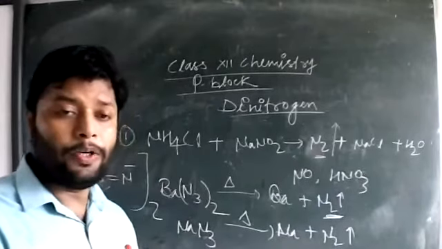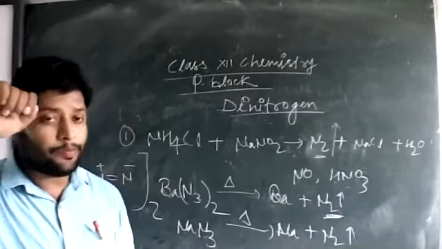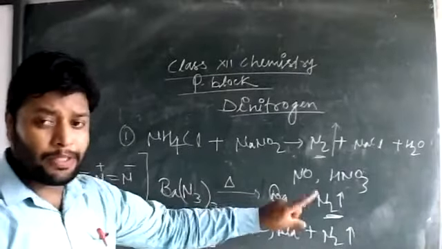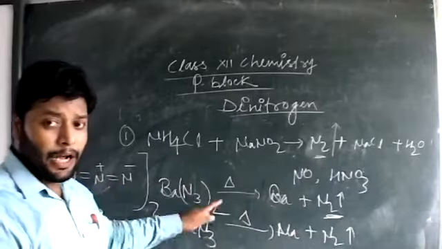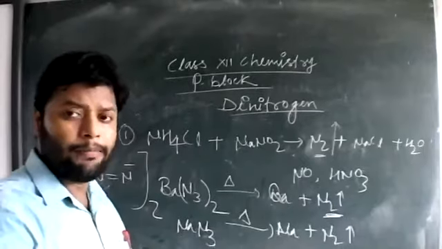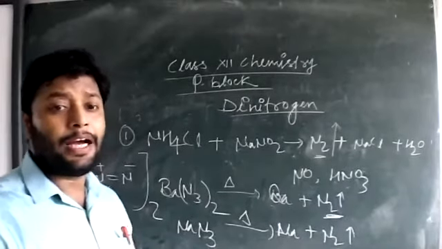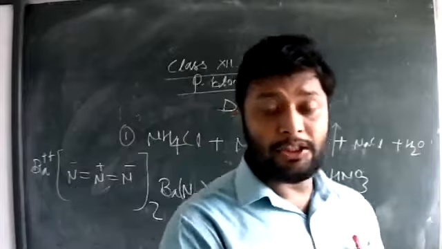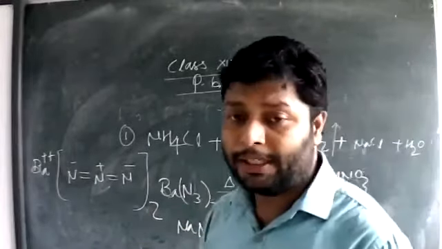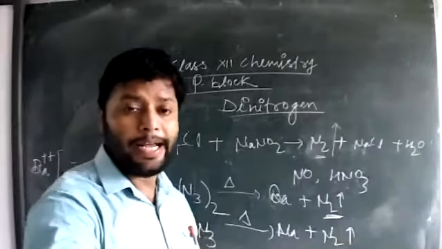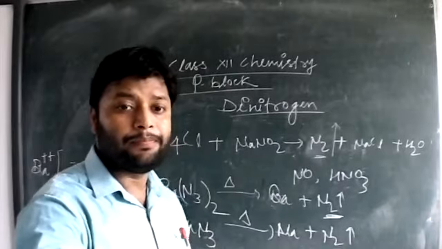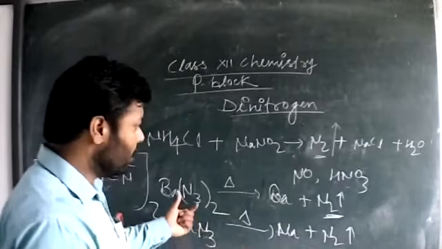Sometimes in the board exam, they ask to complete the reaction from the P block, and they are given the reaction of barium azide, how it will give nitrogen gas. So you have to keep in mind how we can get nitrogen gas from azides like barium, sodium, potassium, calcium, and others. Active metals generally form azides, and on thermal decomposition they give nitrogen gas, which is the purest nitrogen we have.